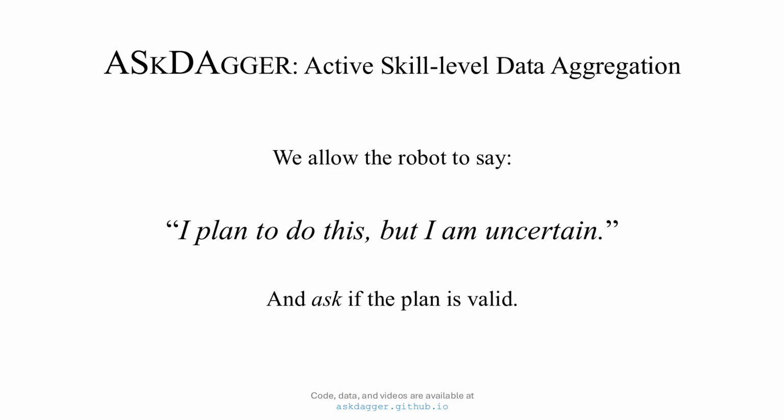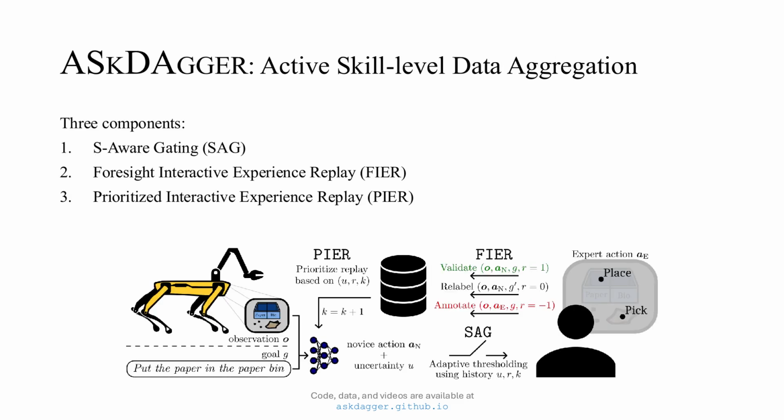Our work introduces a new paradigm, ASkDAgger, Active Skill Level Data Aggregation. With ASkDAgger, we allow the robot to communicate its planned action when it is uncertain, effectively saying, "I plan to do this, but I am uncertain," and asking if the plan is valid. This allows the teacher to validate or correct the novice's plan. ASkDAgger integrates three key mechanisms that work together to improve learning efficiency and effectiveness.